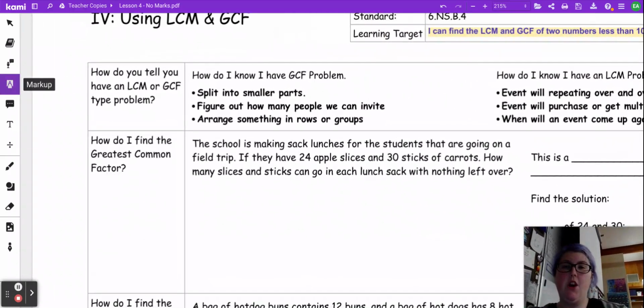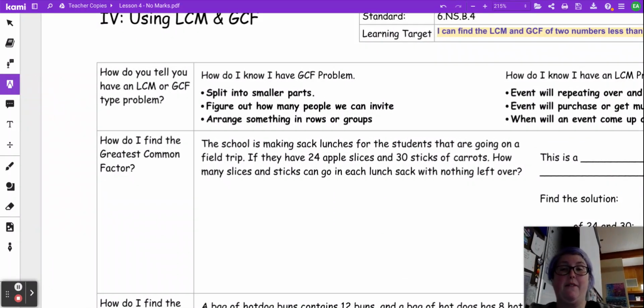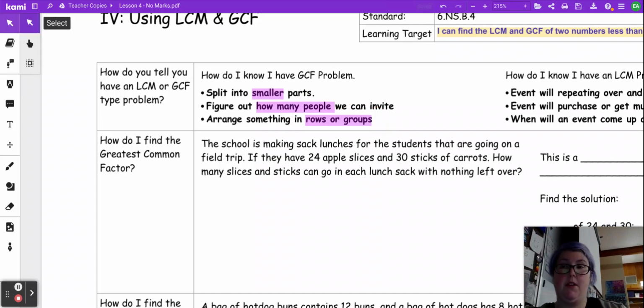How do I know if I have a GCF or an LCM? We are looking at factors. We are looking at things that are smaller. So you're trying to take numbers and find the pieces. So for example, how many people we can invite. So you're arranging in rows and groups. You are trying to group things from a bigger number to a smaller number.